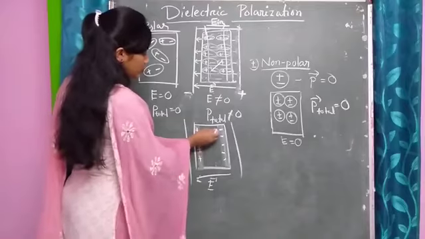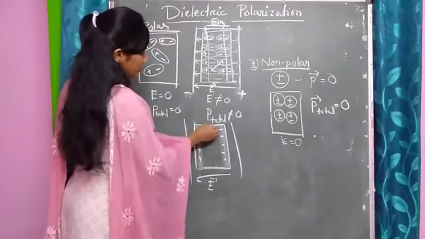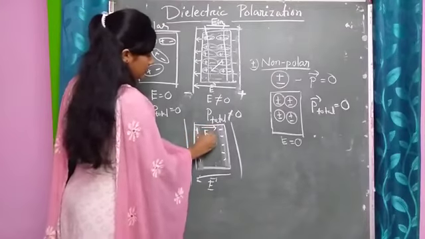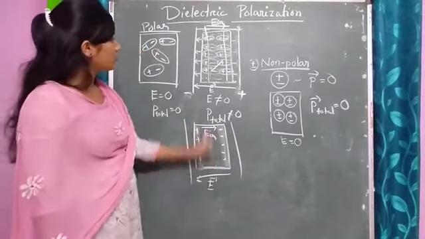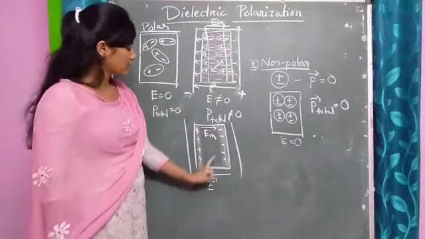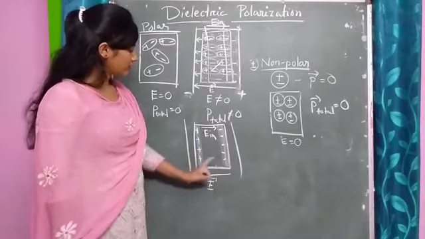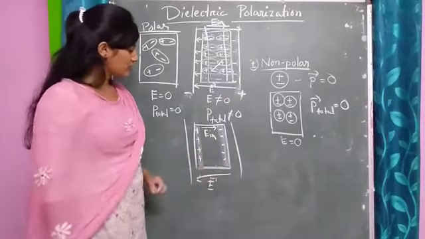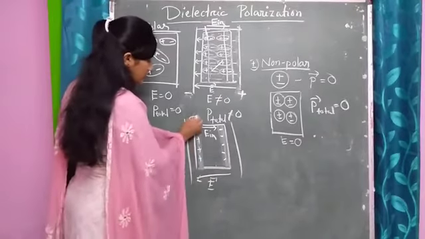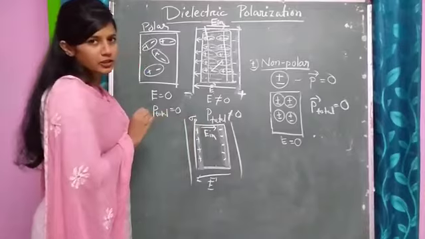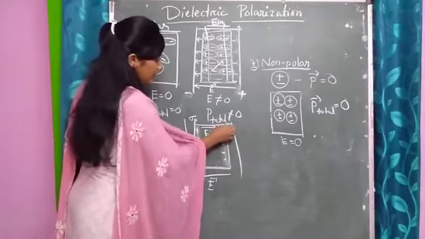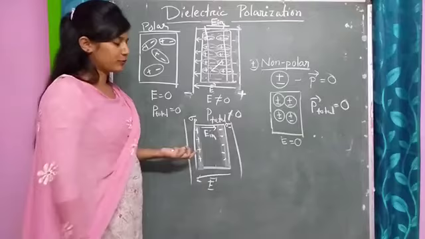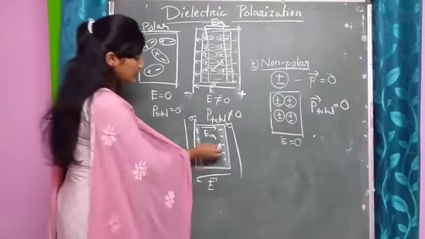So an induced electric field is developed, and inside this the electric field is 0, and at this surface there is charge developed, which I can denote as sigma p, the surface charge density at this surface, and sigma minus at this surface. And what will be the dipole moment direction?